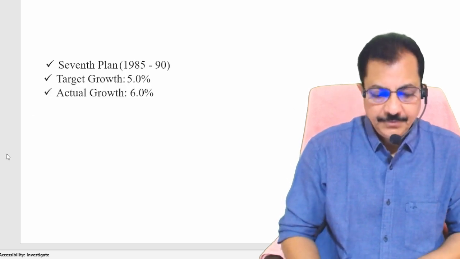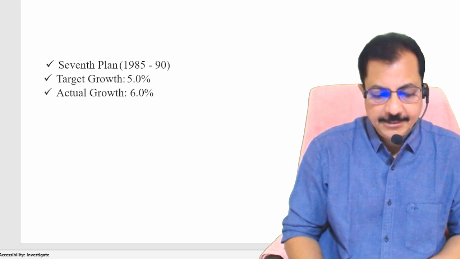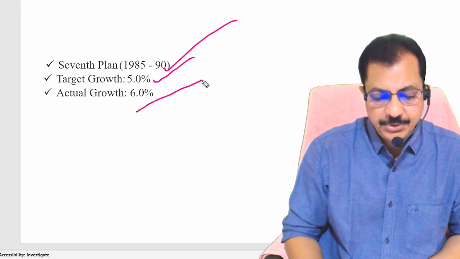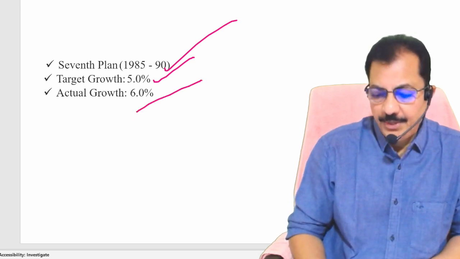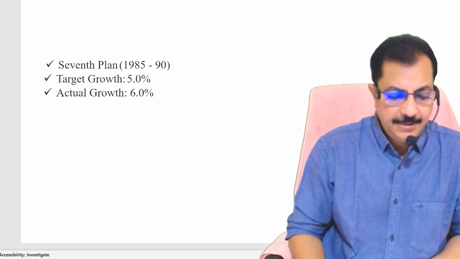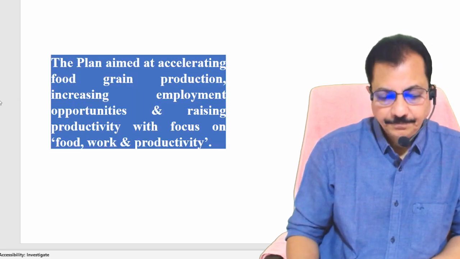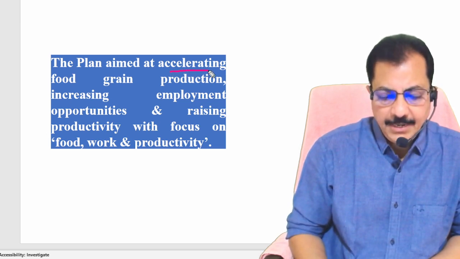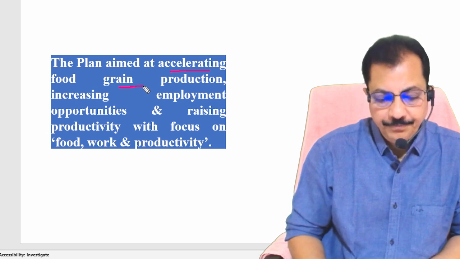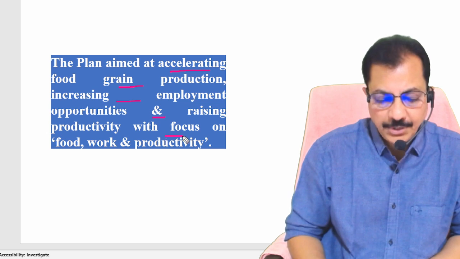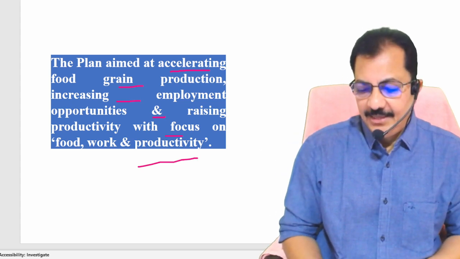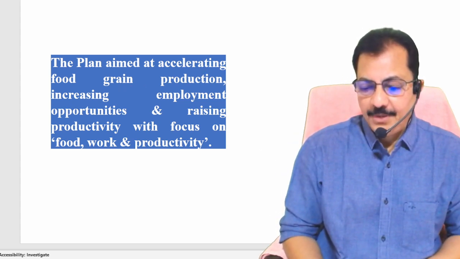Clear? Next. So when it comes to this particular plan, the 7th plan, the target was this and the actual growth was 6, right? Hence it is considered to be a success. Alright? So when it comes to this plan, the plan aimed at accelerating food grain production, increasing employment opportunities and raising productivity, with a focus on food, work and productivity. So this is regarding the 7th 5-year plan, right?